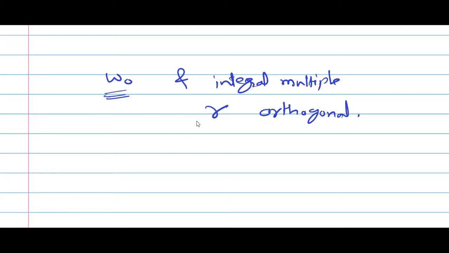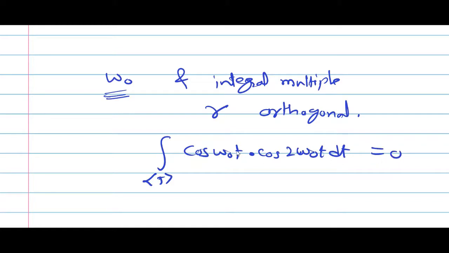So the result is that the integration of cos omega 0 t into cos 2 omega 0 t is 0. Or you can take cos omega 0 t and cos 3 omega 0 t, or cos 2 omega 0 t and cos 4 omega 0 t.